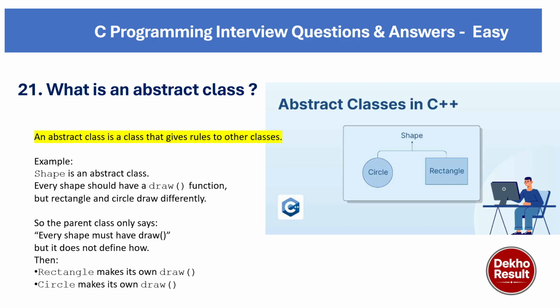The famous definition is that a class containing at least one pure virtual function is an abstract class. Here we have declared that the abstract class is shape, and every shape should have a draw function. So circle will automatically draw its shape, and rectangle will automatically draw its shape in the form of a rectangle. So this is what I mean by this.